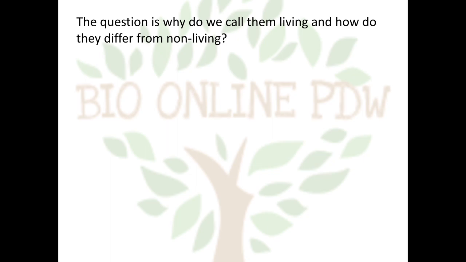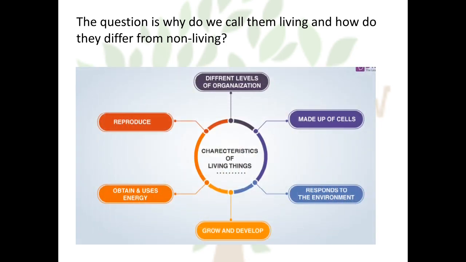Now the question arises, why do we call them living and how do they differ from non-living things? There are certain characteristics of living things. The first characteristic is they are made up of cells. Cell is the basic unit of life.